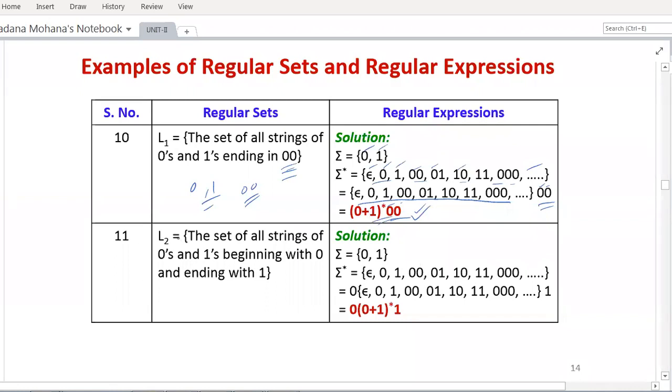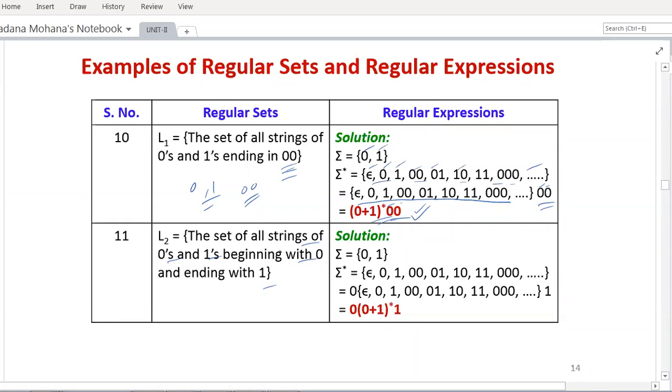Then another example, the 11th one. Let L2 equal the set of all strings of zeros and ones, beginning with 0 and ending with 1. Whenever you get these types of sets or languages, how do you write the equivalent regular expression?